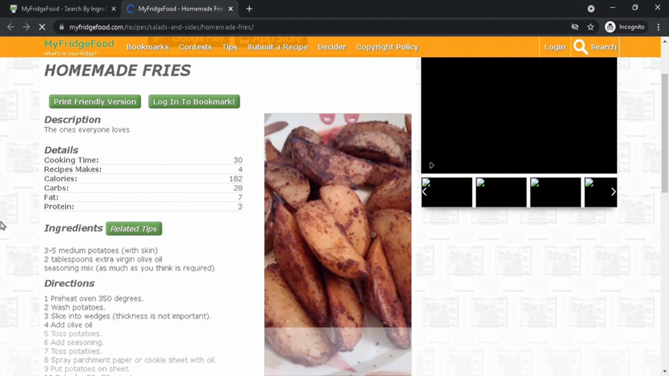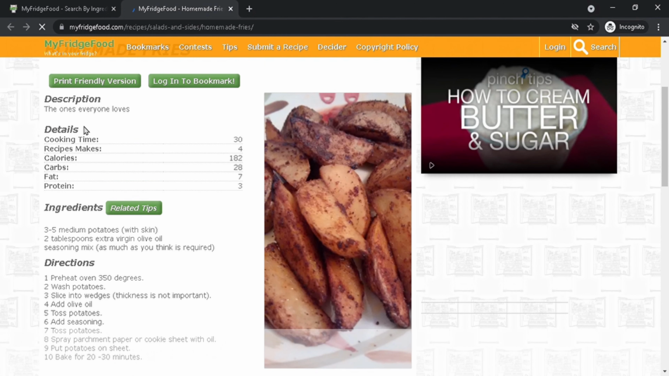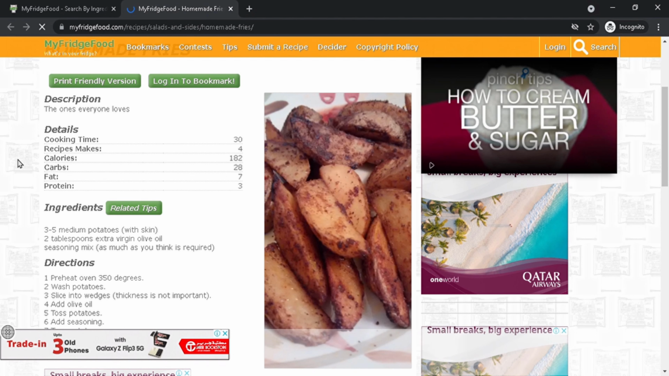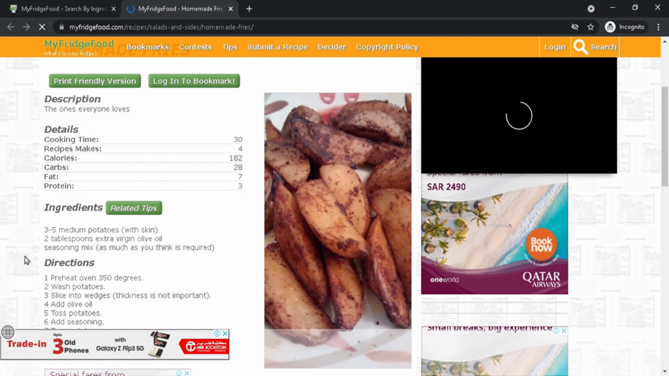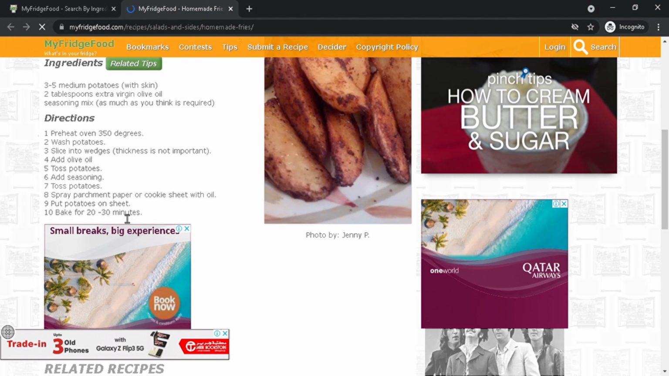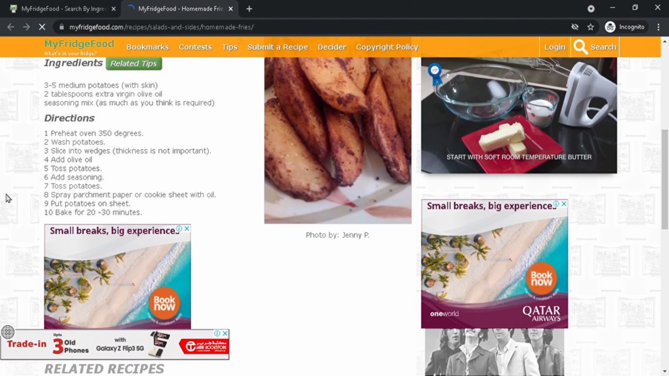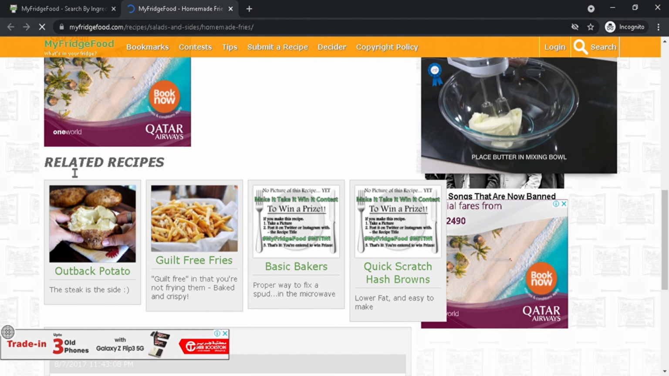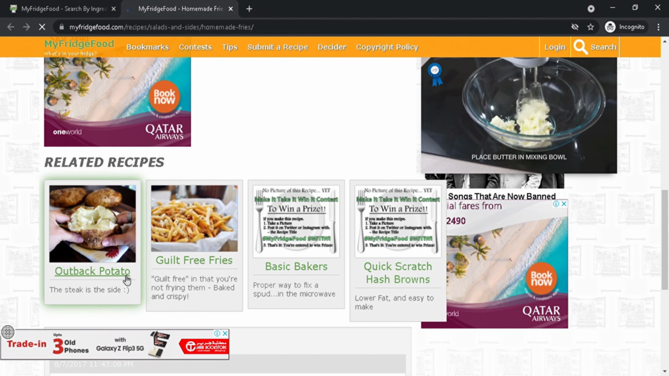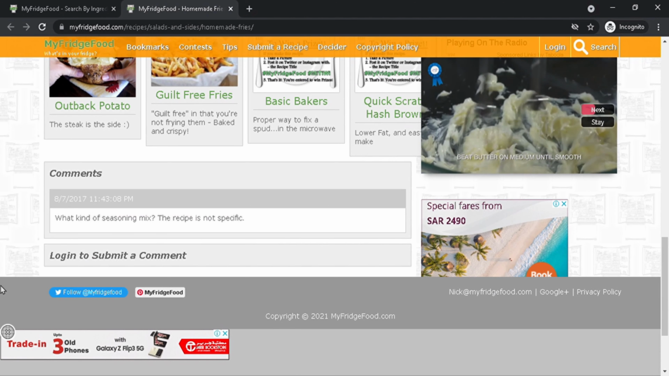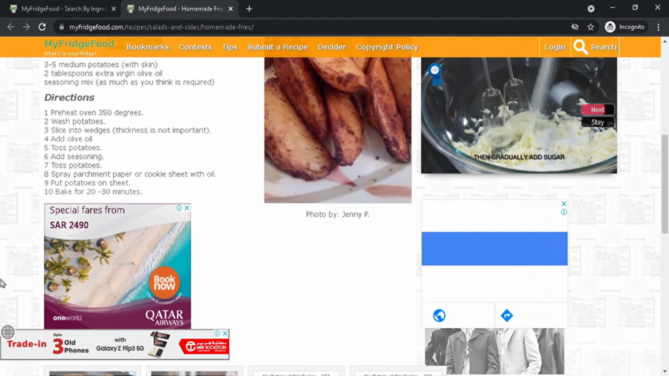See here, it gives everything in top detail. It gives the nutrition description, and it tells how much we need and everything, what you need, how much time to cook it, like this. And it also gives related recipes. See, potato, french fries, like this.